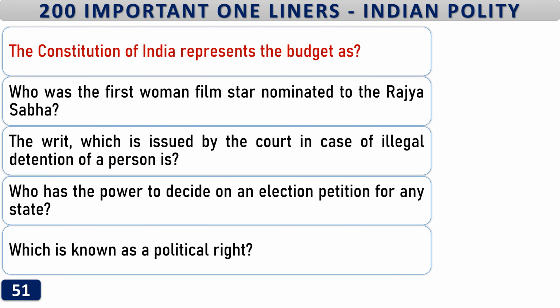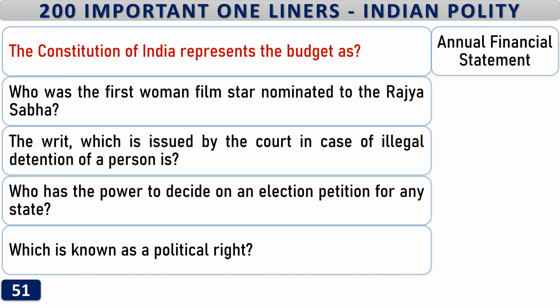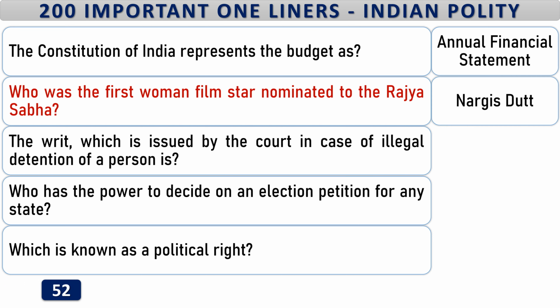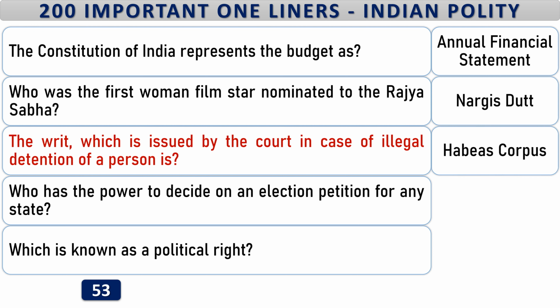The Constitution of India represents the budget as annual financial statement. Who was the first woman film star nominated to the Rajya Sabha? Nargis Dutt. The writ, which is issued by the court in case of illegal detention of a person, is habeas corpus. Who has the power to decide on an election petition for any state?